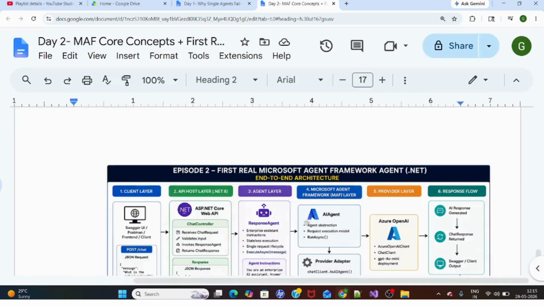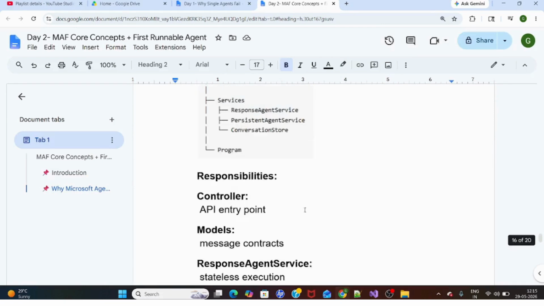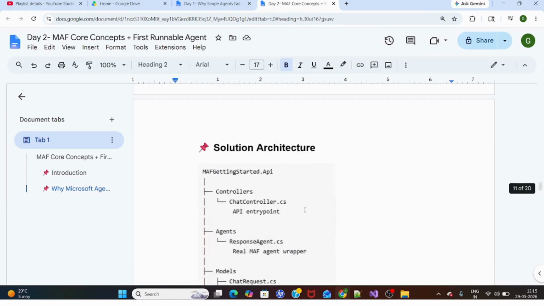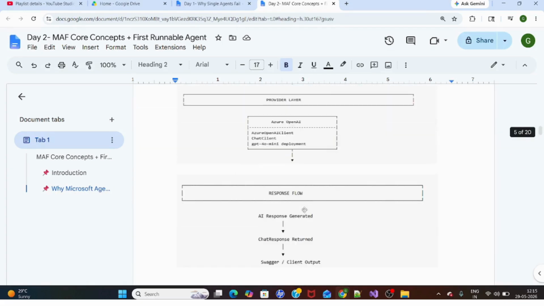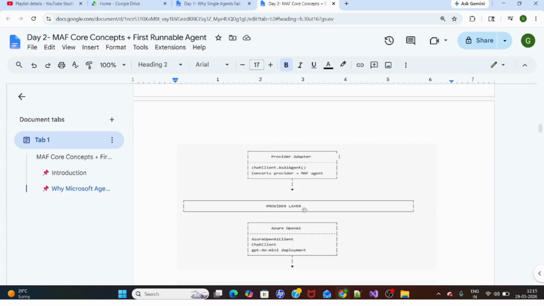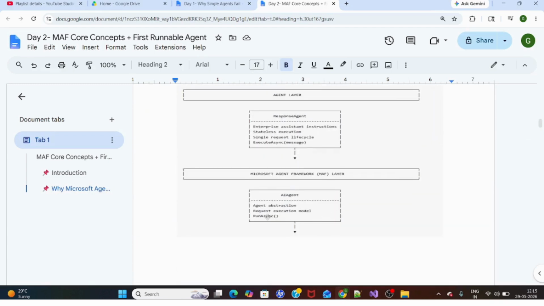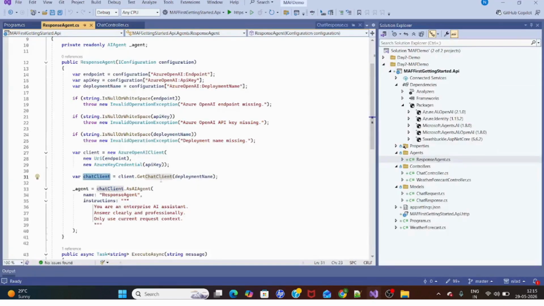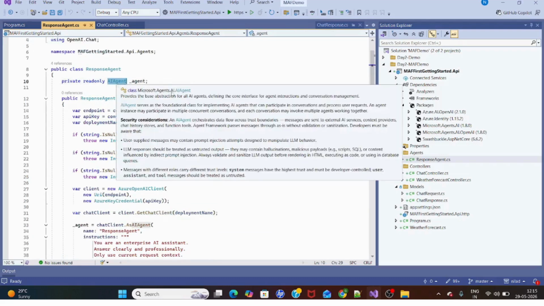So this is the client. What we have done, we have created an AI agent from Microsoft.Agents.AI that I mentioned.